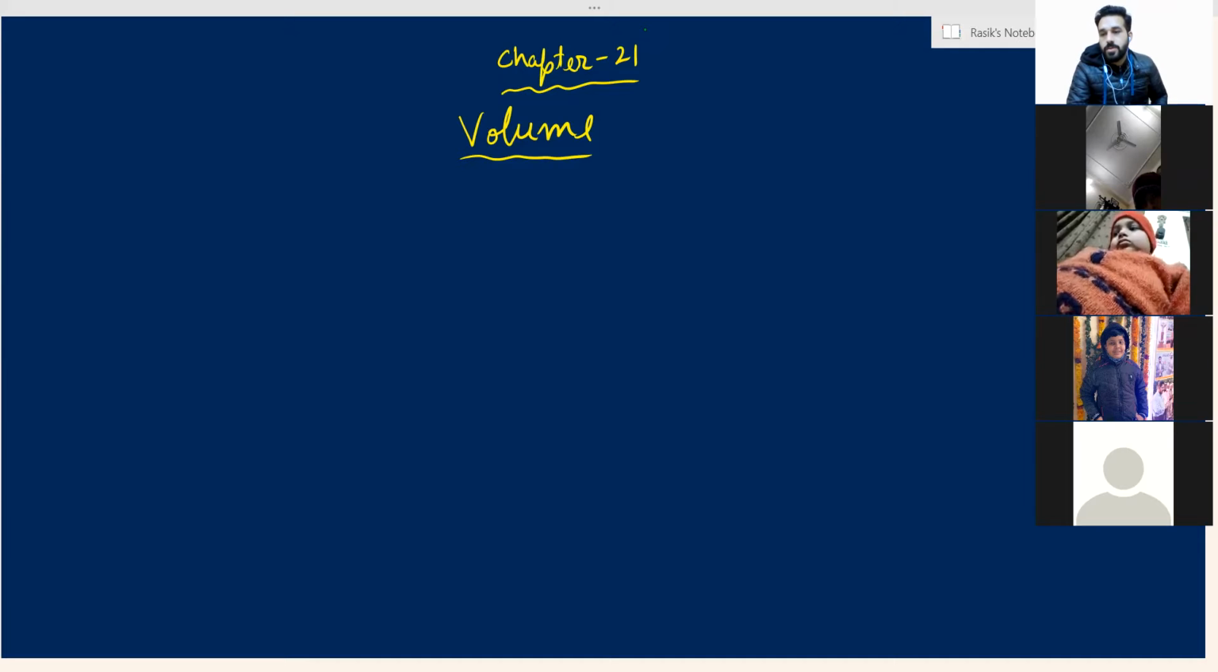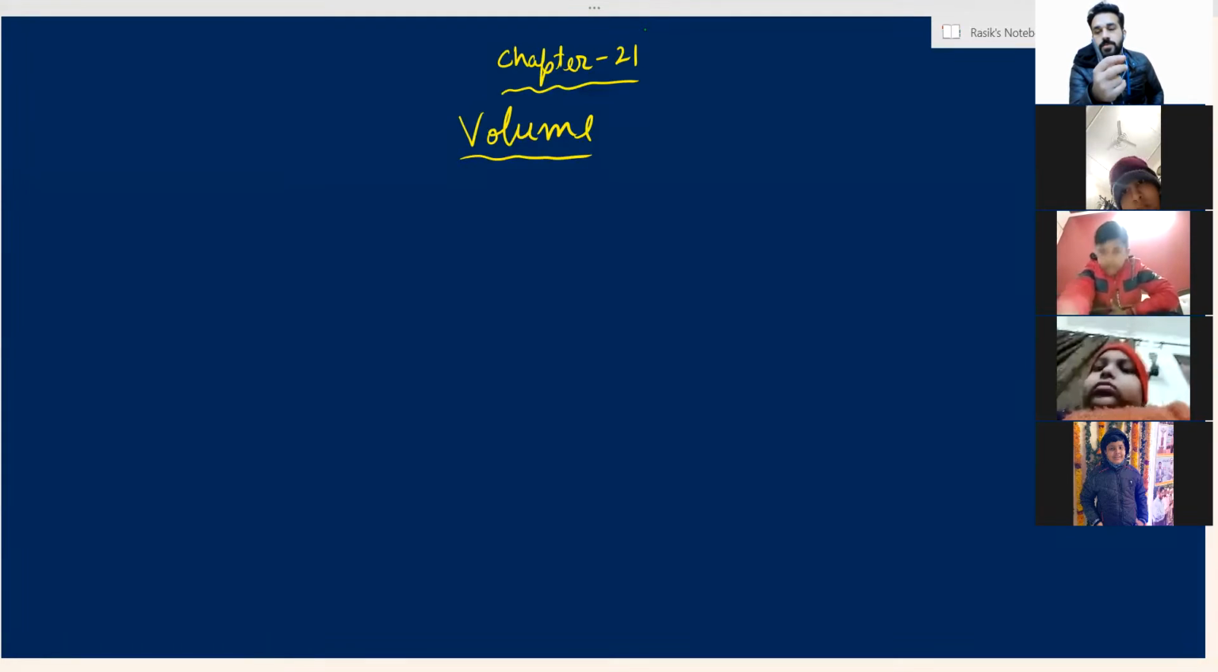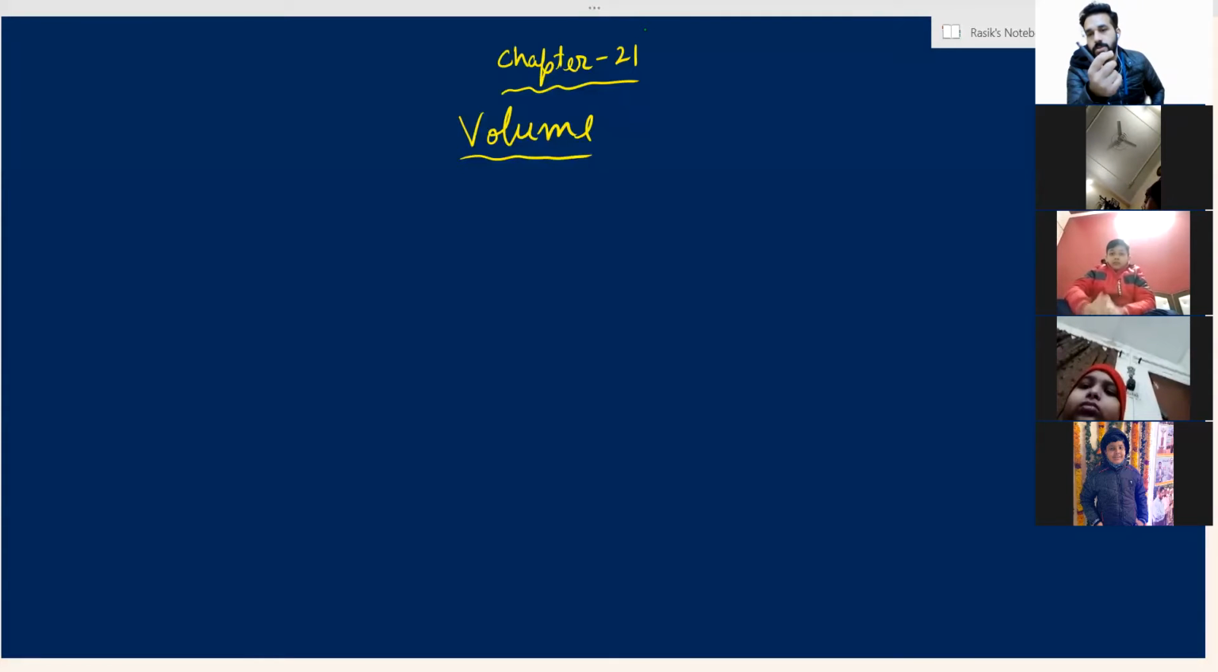Okay, so like Iram said, microscopic means those particles which are very small. We cannot see them with our naked eyes. We need a special type of lenses, a microscope kind of thing, to see those objects. So they are also 3D.